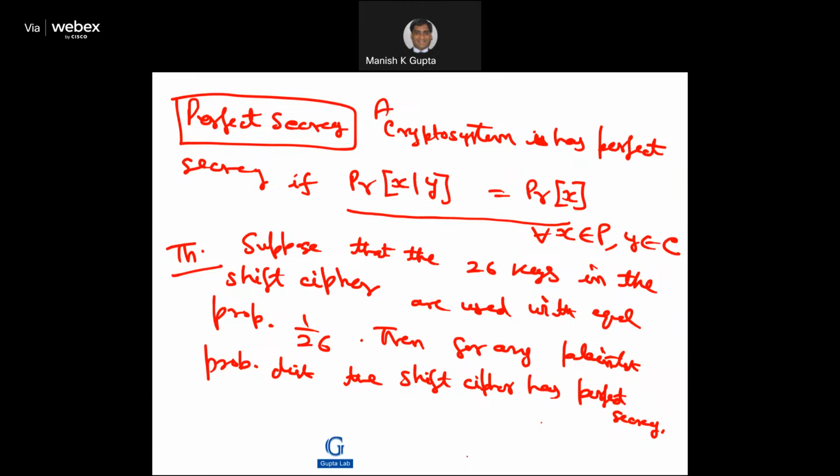Now, there is a characterization of perfect secrecy, which one normally uses, so I'm going to talk about that. Before talking about that characterization of perfect secrecy by Shannon, I need to build a few more concepts.